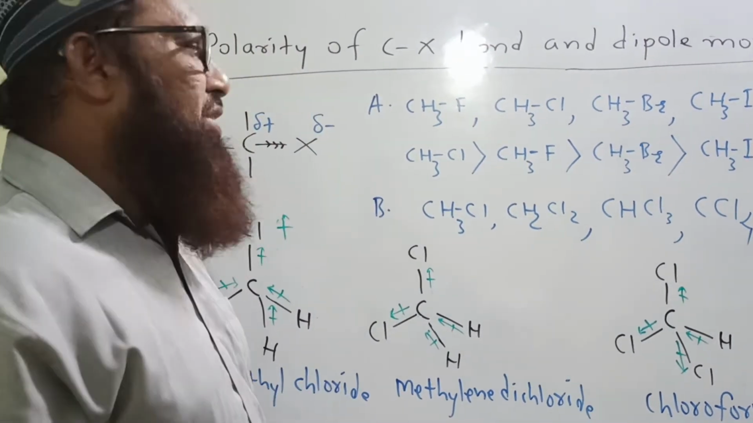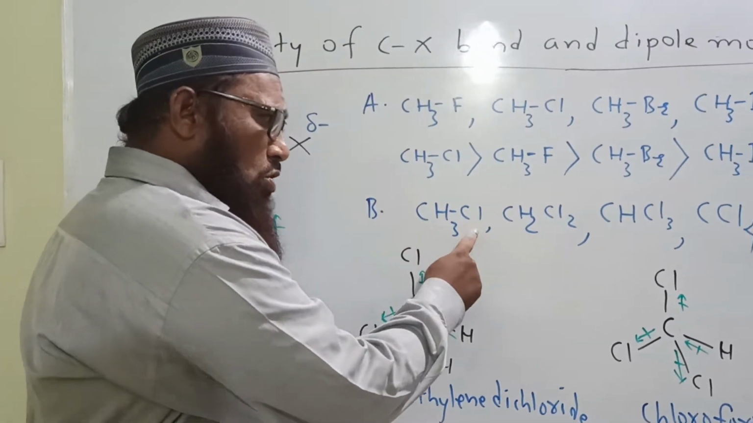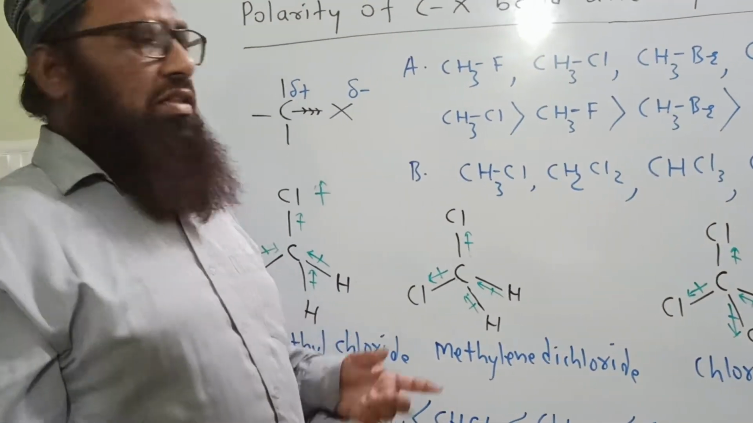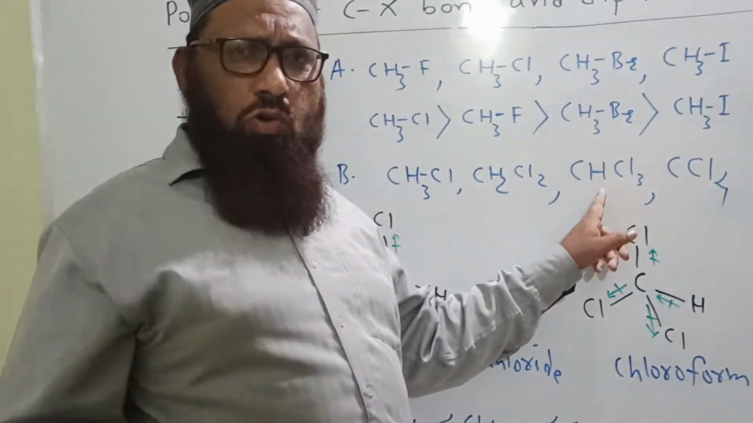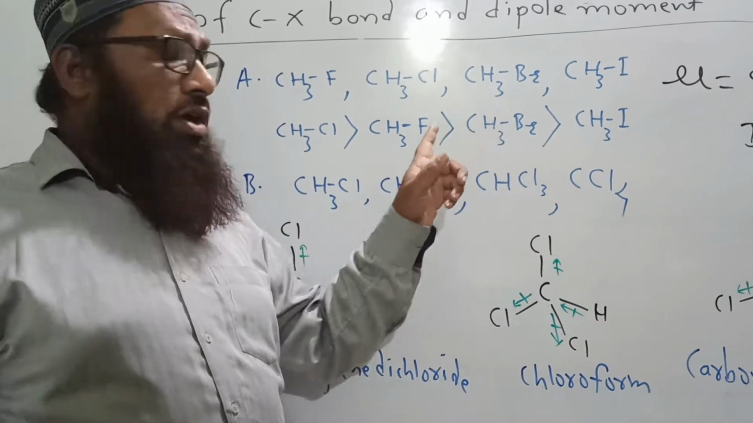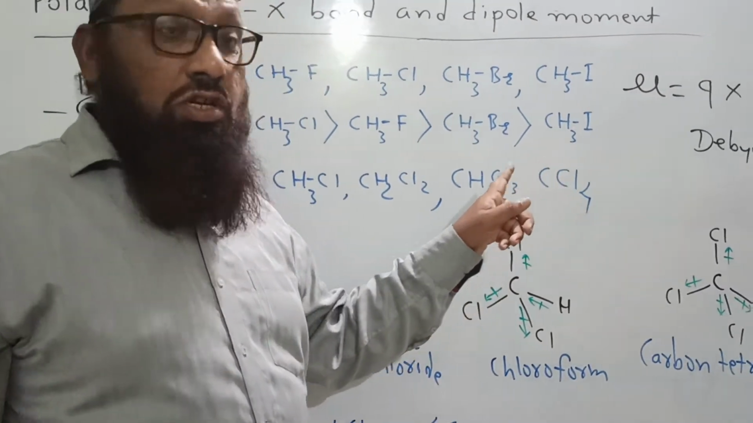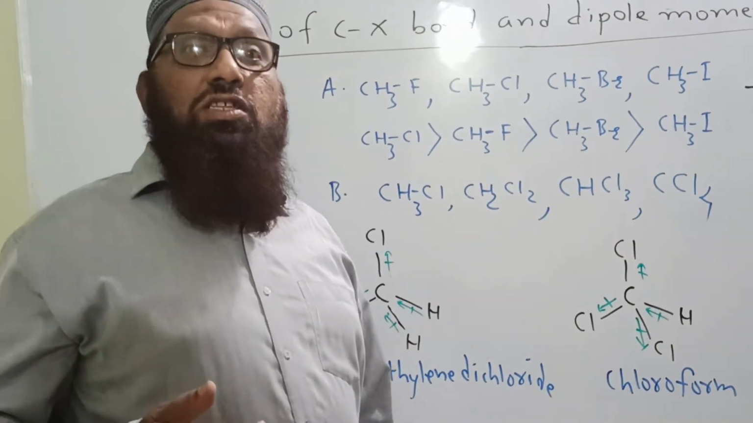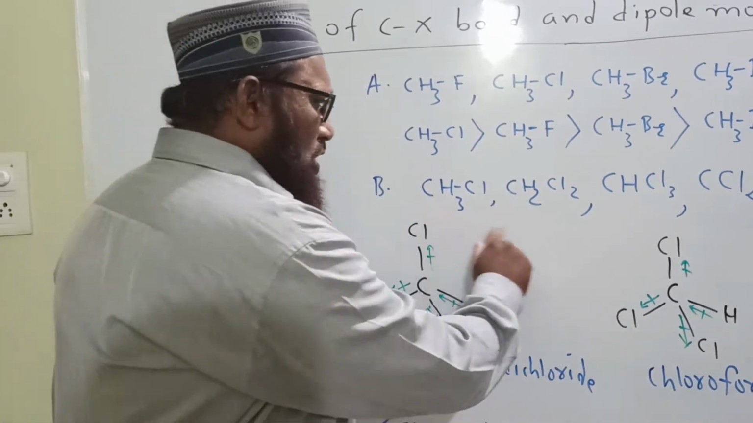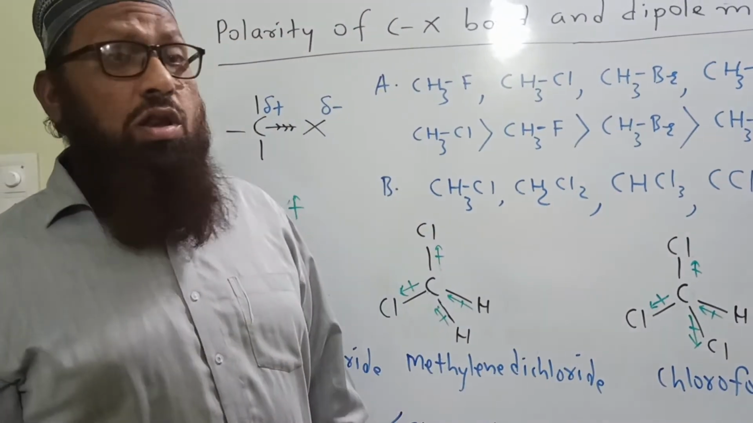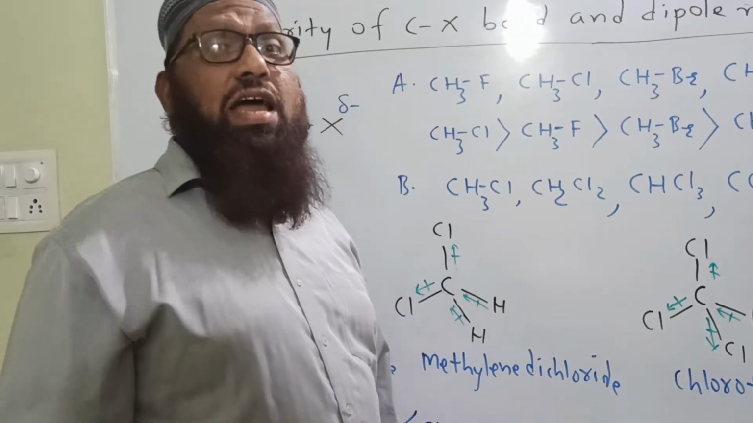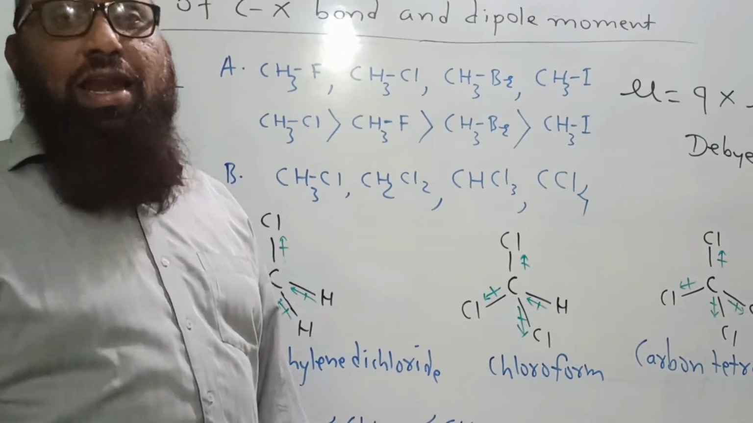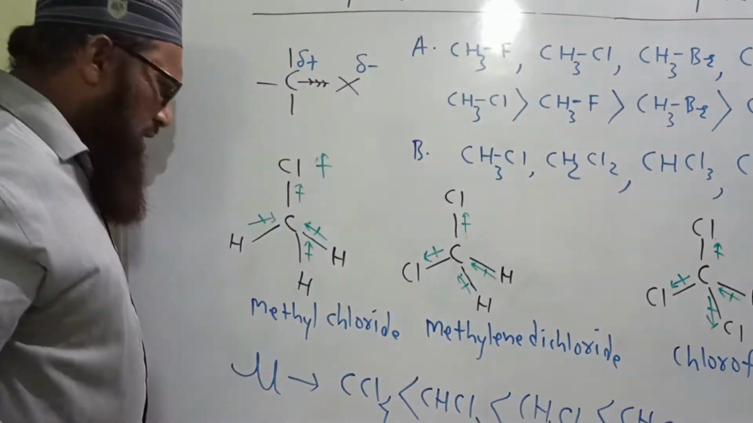Then come to the next interesting part regarding mono, di, tri, and tetrachlorinated compounds of methane. These are methyl chloride, methylene dichloride, chloroform, carbon tetrachloride. In all these structures, the carbon atom is sp3 hybridized. It has tetrahedral geometry. See the structures of these. Then we will comment on the trend regarding the dipole moment of these mono, di, tri, and tetrachlorinated halides. Let us see first the methyl chloride structure.